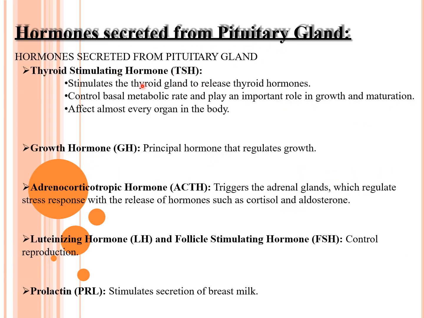Thyroid stimulating hormone: what are the functions? It stimulates the thyroid gland to release thyroid hormones T3 and T4, which control basal metabolic rate and play an important role in growth and maturation. They affect almost every organ in the body. Growth hormone is the principal hormone that regulates growth. ACTH, adrenocorticotropic hormone, triggers the adrenal gland, which regulates the stress response with the release of hormones such as cortisol and aldosterone. LH, luteinizing hormone, and follicle stimulating hormone control reproduction. Prolactin stimulates secretion of breast milk.